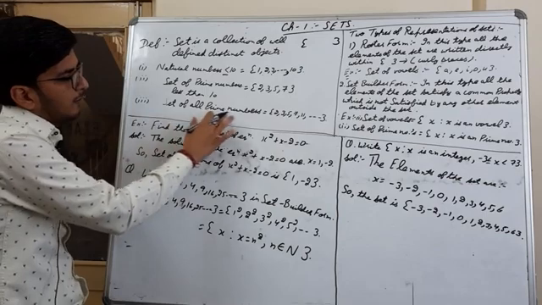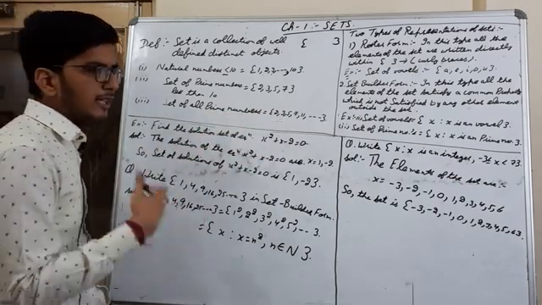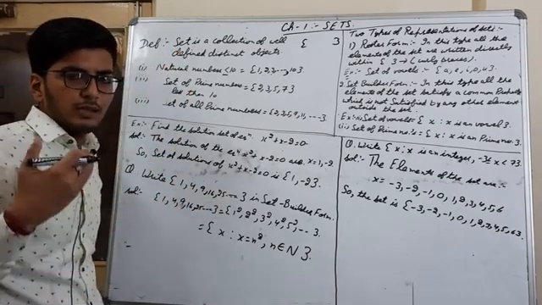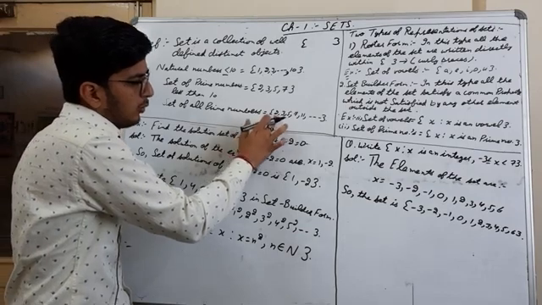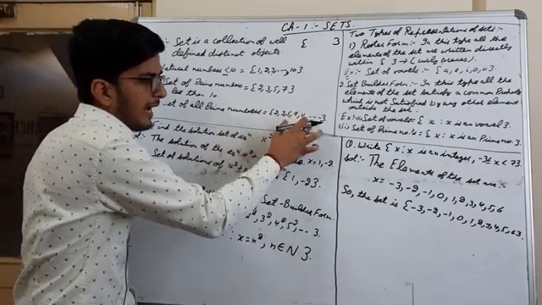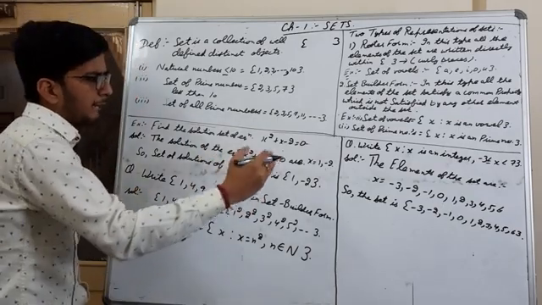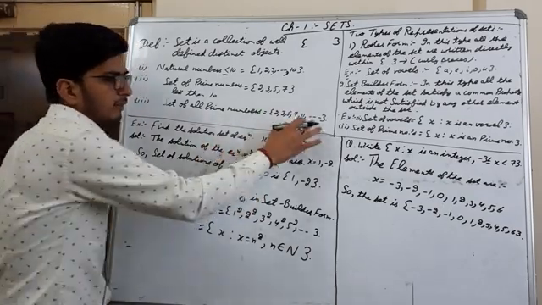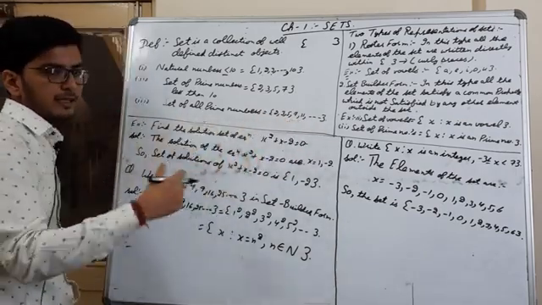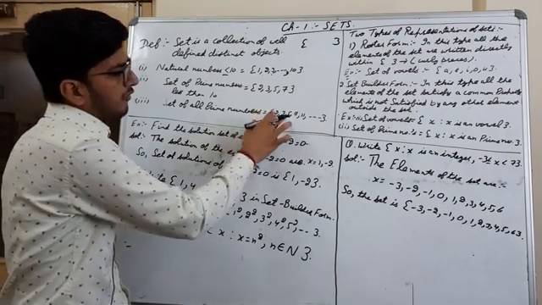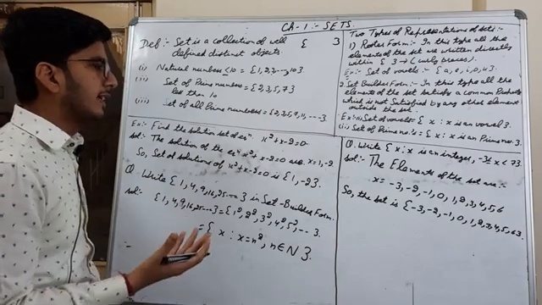Similarly, set of all the prime numbers. Now this is an infinite set. Infinite means there are infinite elements, because we have many and many prime numbers, starting with 2, 3, 5, 7, 11 and so on. It will follow the same pattern. What is the pattern here? Every prime number is coming in the pattern: 2, 3, 5, 7, 11 and so on, because this is an infinite set.